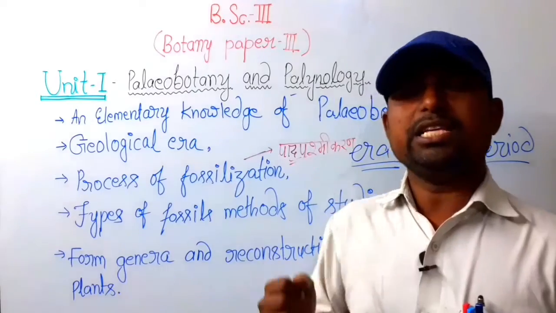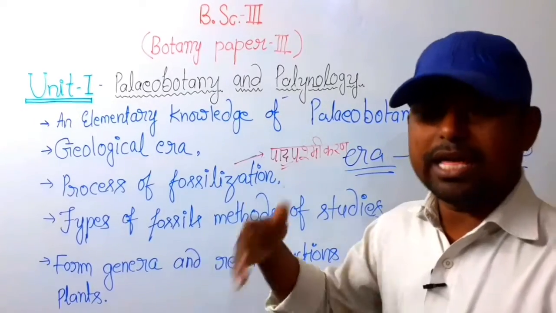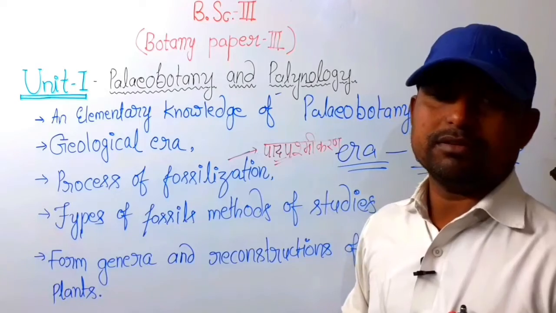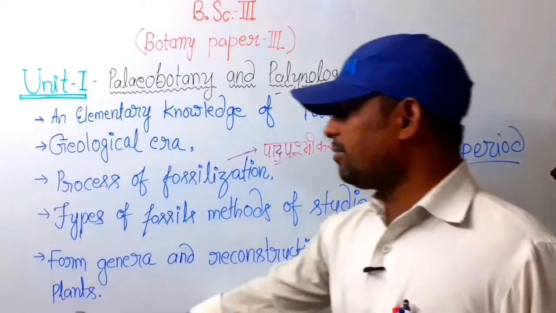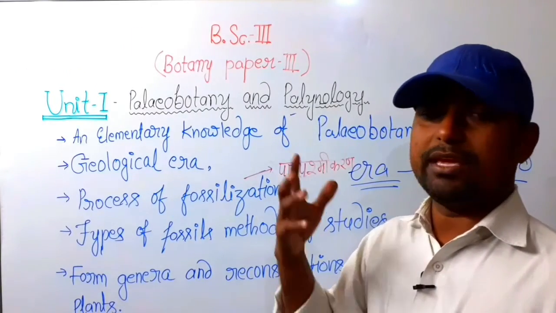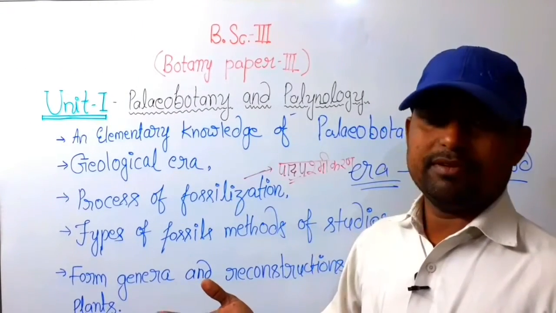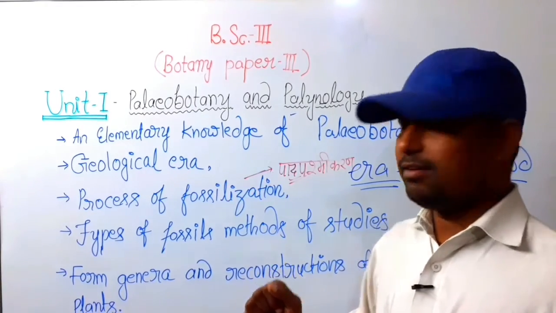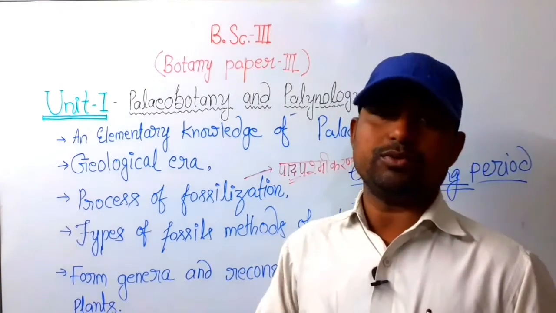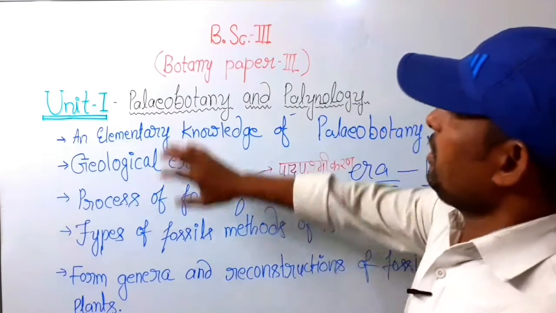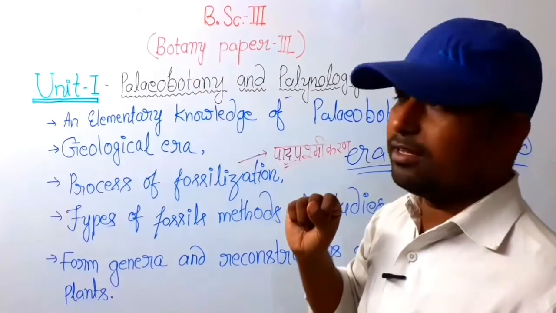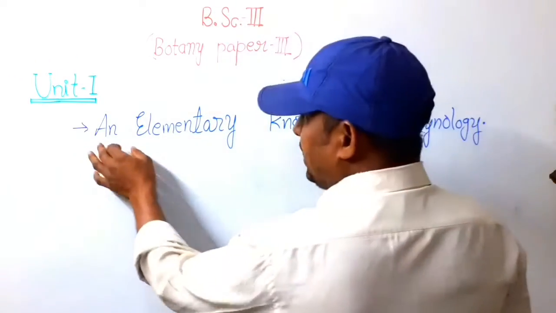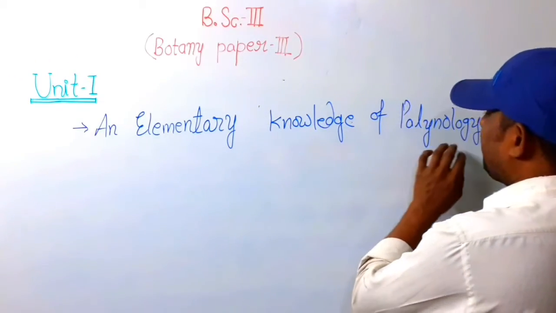Maybe a rare plant is alive, and from these live plants we develop more plants. Such fossil plants become alive and fossilizations are reduced. So, unit first of paper third is the end.